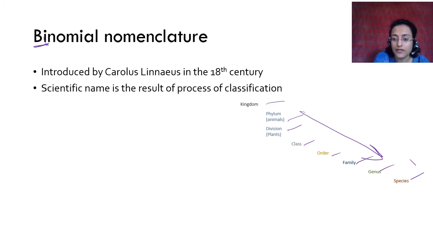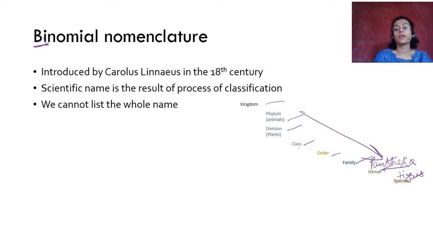For example, if you take tiger, tiger is Panthera tigris. Okay, if it is Panthera tigris, this has started right from the kingdom. It starts from kingdom Animalia, then it goes to phylum Chordata, goes to subphylum Vertebrata, and stuff like this. That is how it moves, right? The families, whatever. So it is a process of classification. It is classified and then it came to have this name. It is not just given a name that okay, this is going to be the name. It is classified right from the beginning, and then it is given a name.